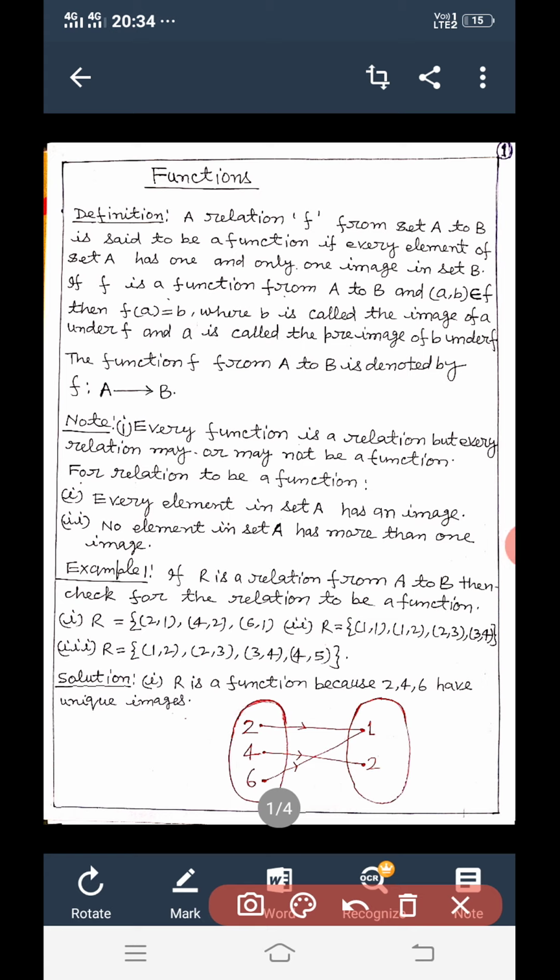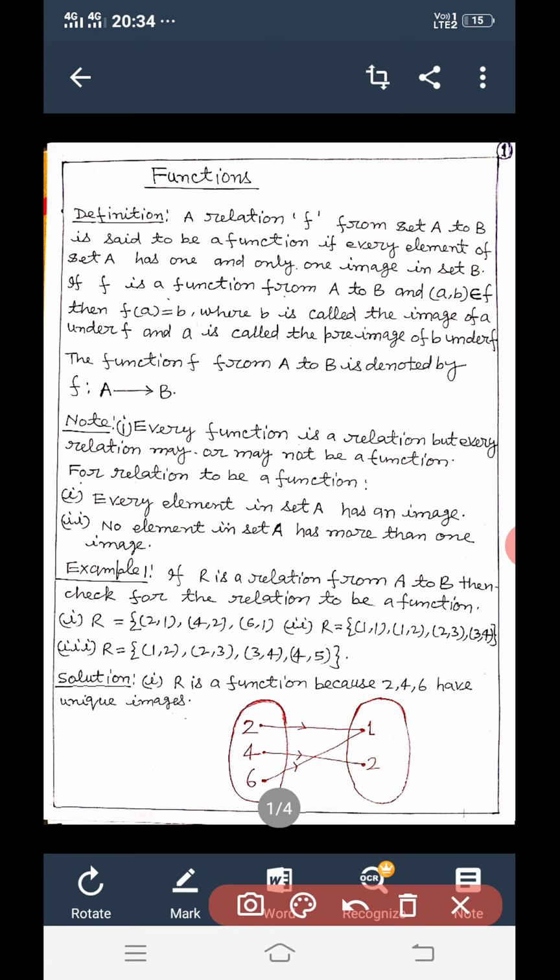Today I am going to discuss functions. Dear students, the concept of function lays the foundation of the study of the most important branch, calculus of mathematics. The word function is derived from a Latin word meaning operation. A function is a special kind of relation defined from one set to another.